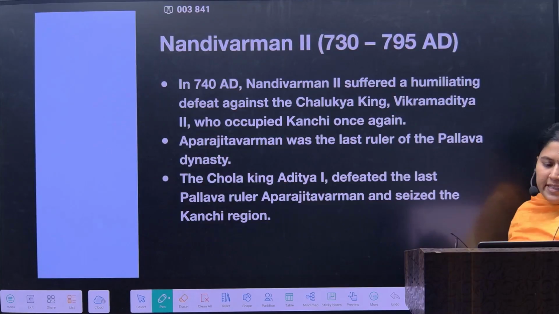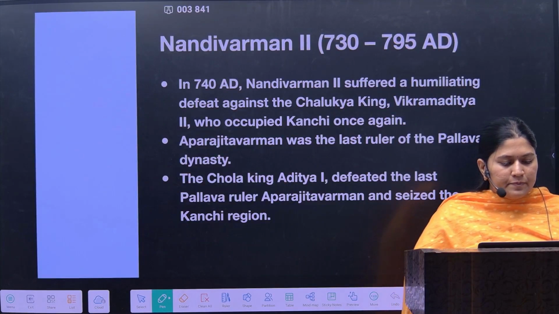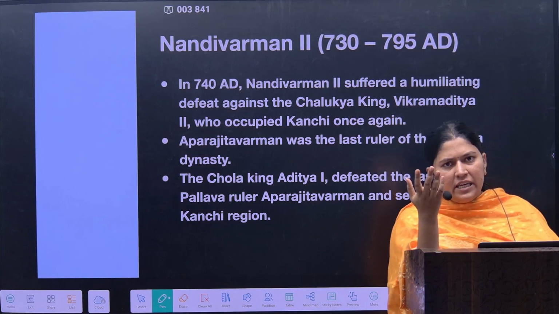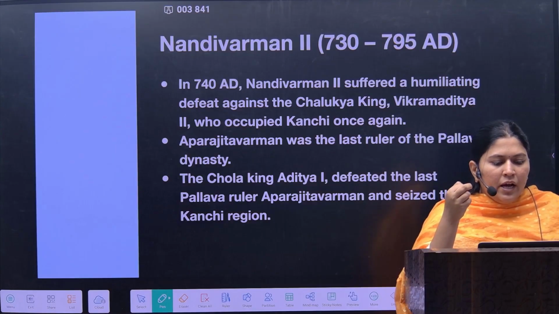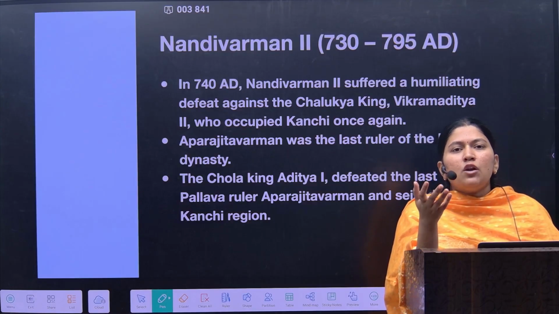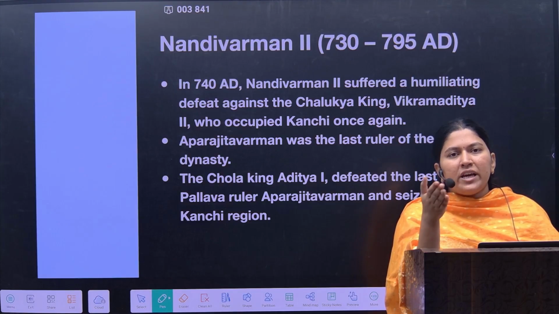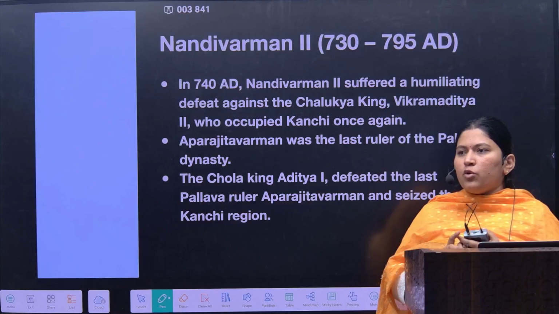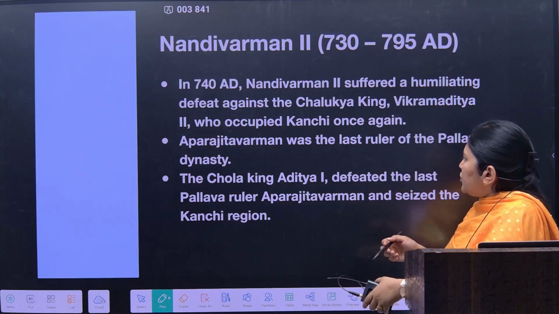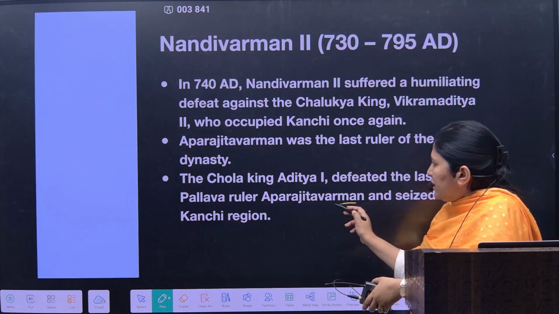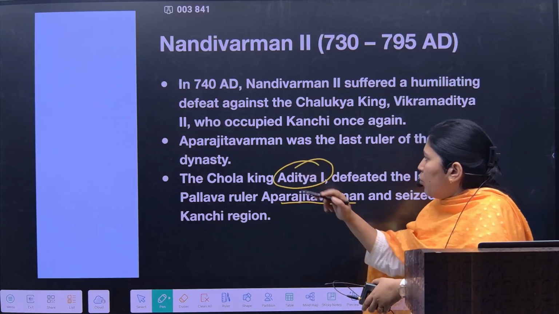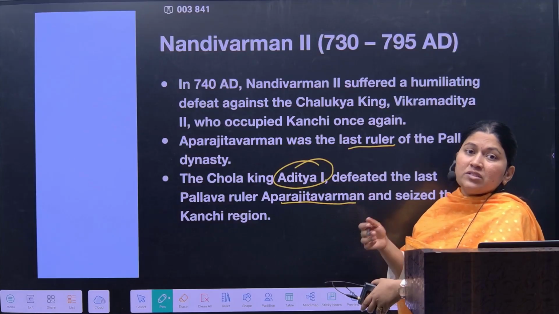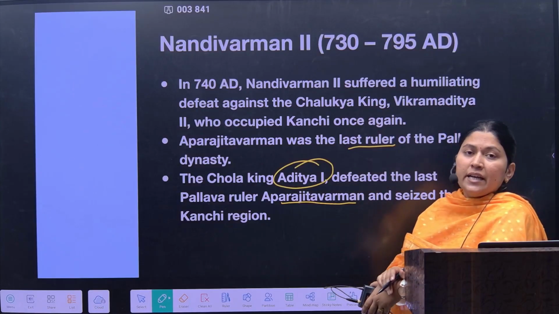So after that the next important ruler is Nandivarman. Nandivarman was one of the last important kings of the Pallava dynasty. He also saw the renewal of the struggle between the Chalukyas and the Pallavas. After him there was Aparajita Varman, who was defeated by the Chola king Aditya I. Aparajita Varman was the last ruler, but if you are asked about the significant last ruler, then he is Nandivarman.